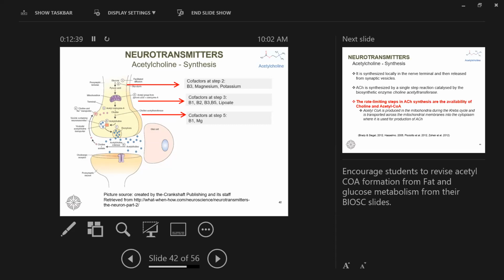Then we add on choline, and in the presence of the enzyme choline acetyltransferase, we make acetylcholine. I'm not expecting you to remember the entire pathway, but remember the starting molecules, and remember the name of choline. Its manufacture is related to glucose metabolism, and other cofactors are listed for you here.